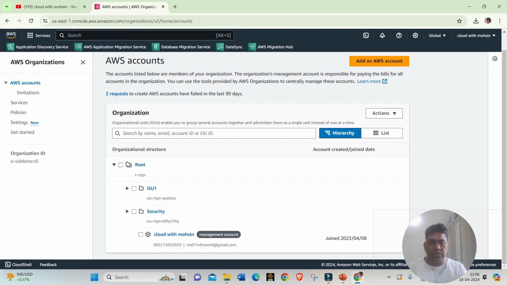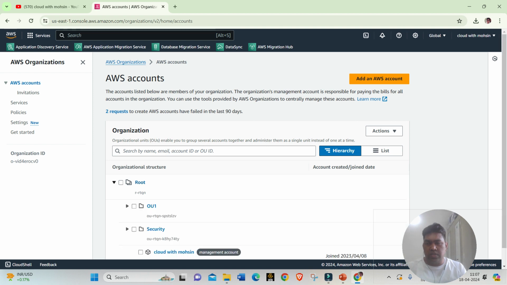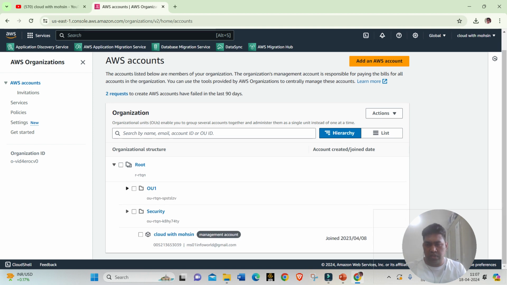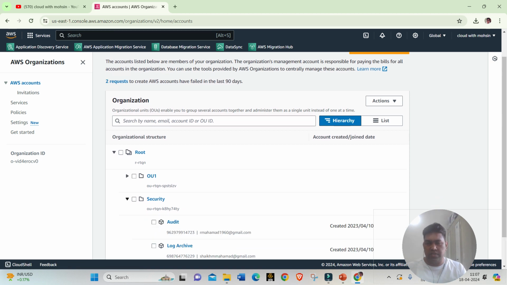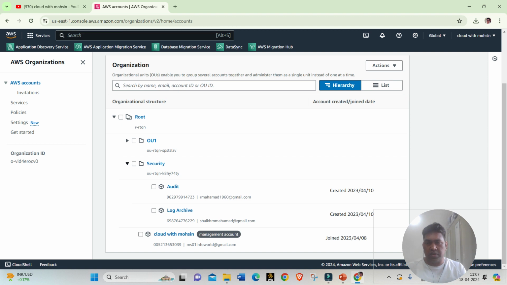Once that is done, you can see this is the hierarchy. We talked about account invitation. The root sits at the top, so you can see this is a tree view of the hierarchy. Here I have OU1, that is an organizational unit, and security. This is an organizational unit, a collection of other accounts inside it. Under security, these are created by default. These were not created by me.